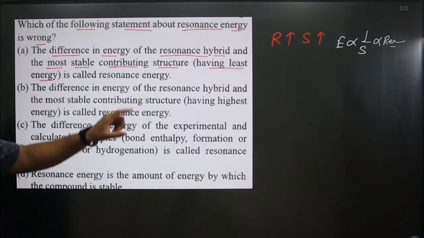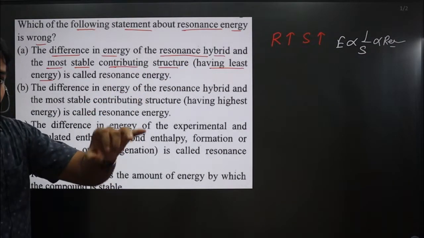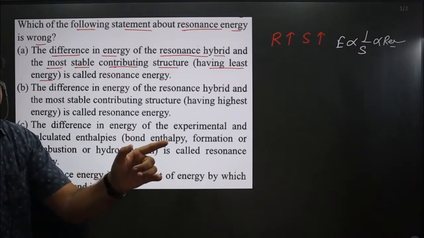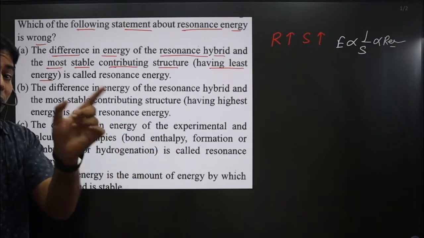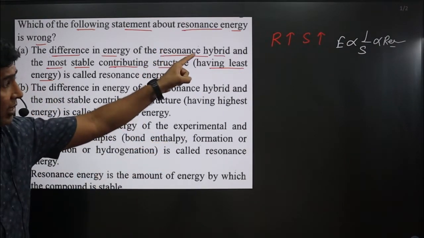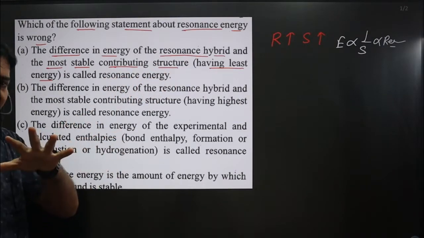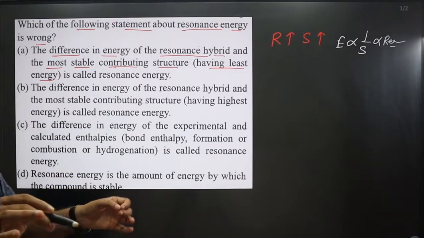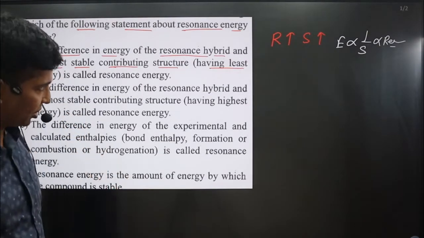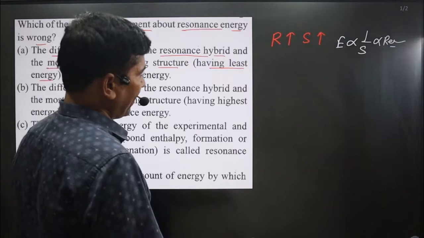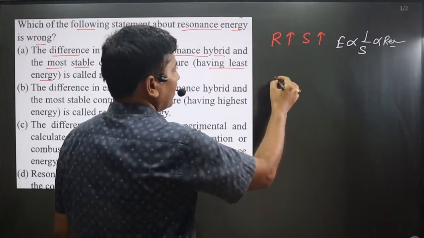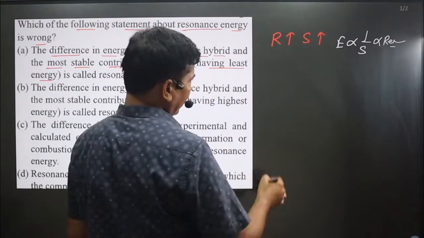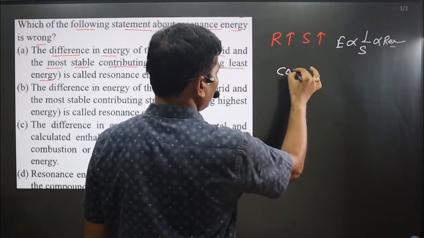The resonance hybrid structure has less energy than the resonating structure. Remember, because the resonance hybrid is more stable. And why is it stable? Let me give one example. Pay attention carefully. We can take the resonating structures as well as the hybrid structure. In general, let's say I talk about the carbonate ion, CO3 2 minus.